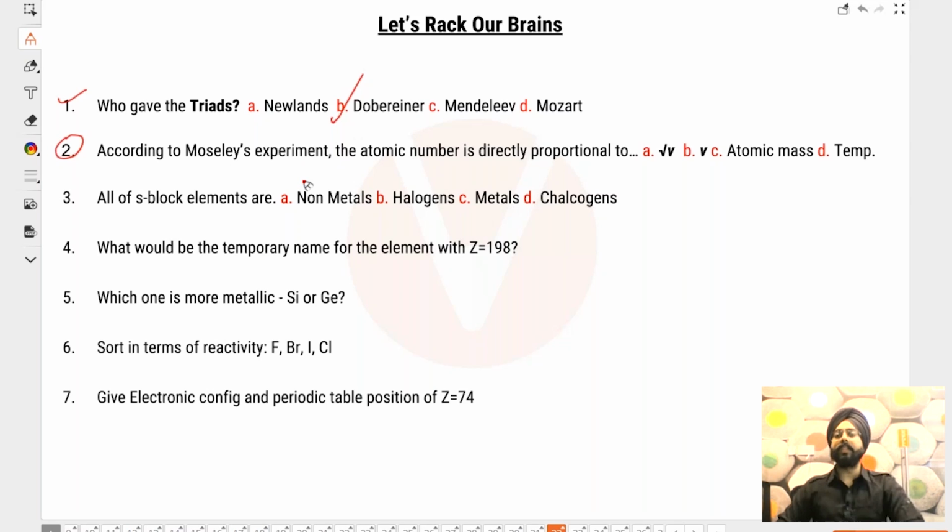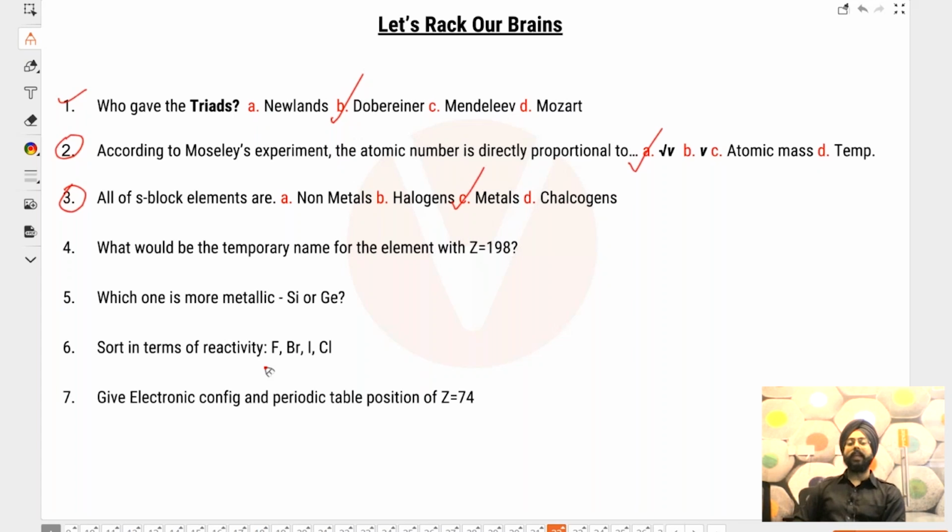Second, according to Moseley's experiment, the atomic number is directly proportional to what? Atomic number is directly proportional to the root of the frequency of X-rays that are emitted. Now, the third part. All of the S block elements are metals, non-metals, halogens, chalcogens. Yes, the answer is C. All of the S block elements are metals.